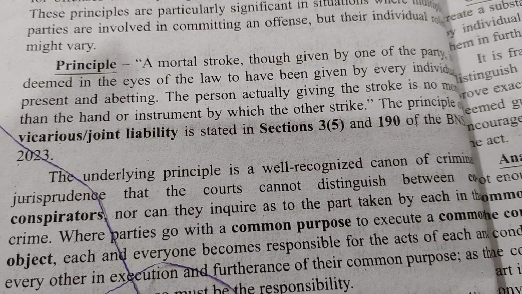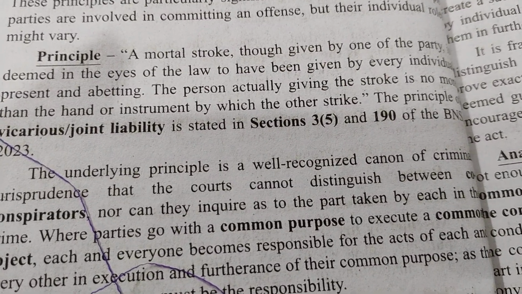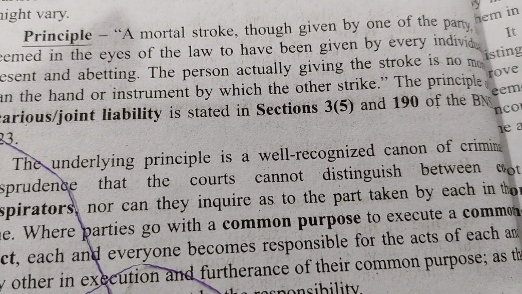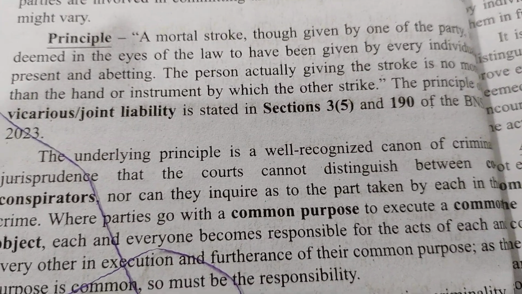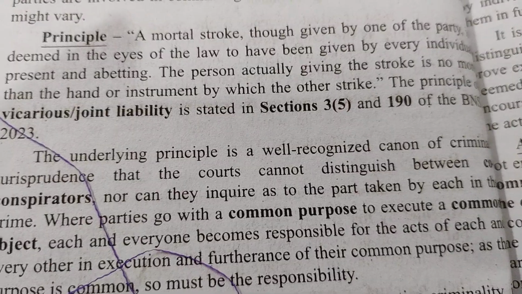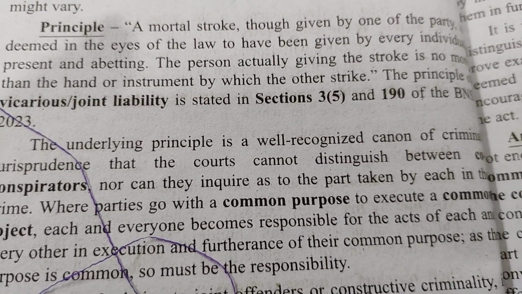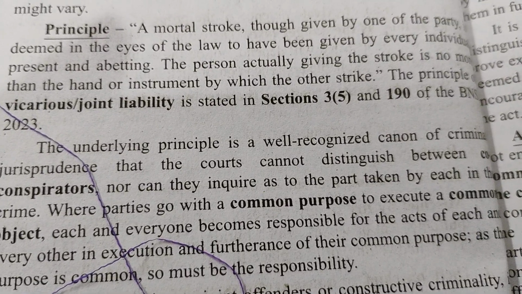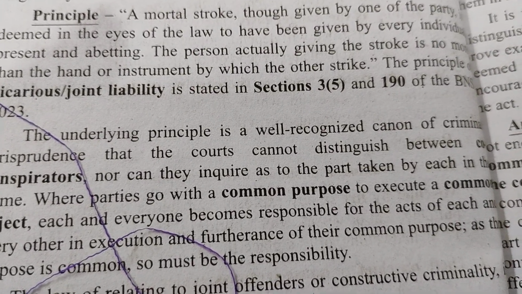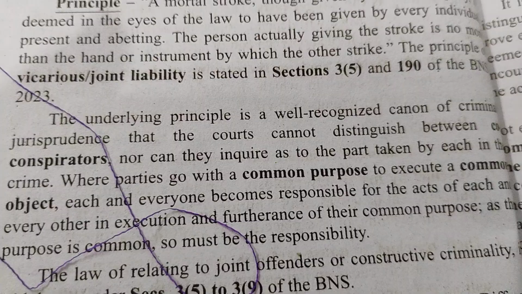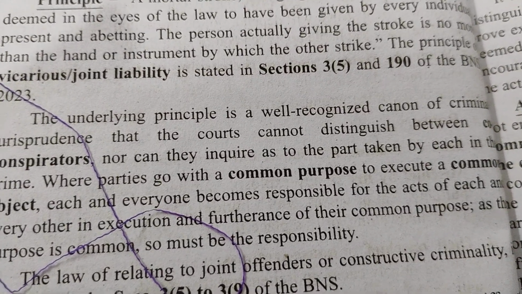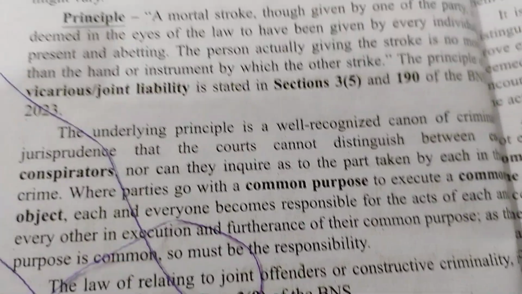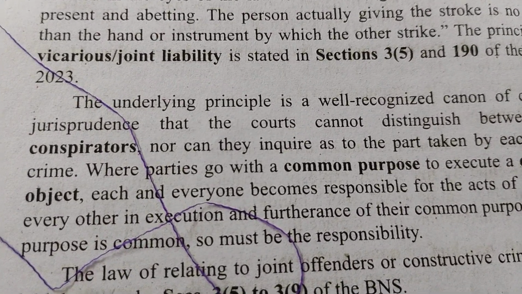Principle: a mortal stroke, though given by one of the party, is deemed in the eyes of the law to have been given by every individual present and abetting. The person actually giving the stroke is no more than the hand or instrument by which the others strike. The principle of vicarious or joint liability is stated in Section 3, Clause 5 and Section 190 of the BNS 2023.